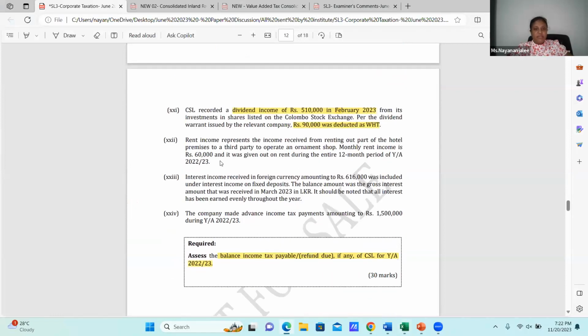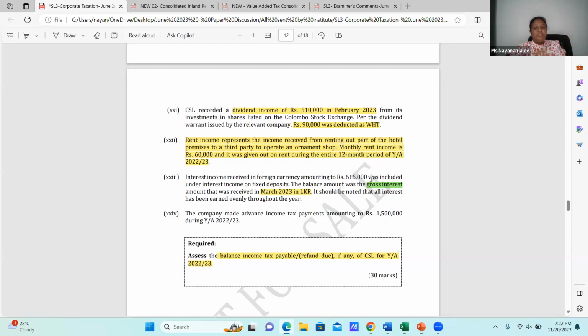And the next is the interest income received in foreign currency, amounting to rupees 616,000, which was included under interest income on fixed deposits. The balance amount was the gross interest. Very clearly, all the details are provided to you. The gross interest amount was received in March 2023. What's the month? March 2023, in LKR. The amount of the gross interest is given, the month is given, everything is very clearly given.